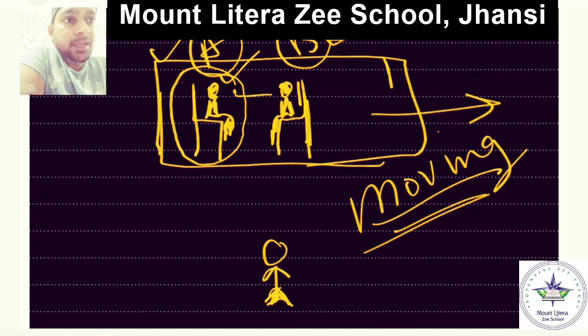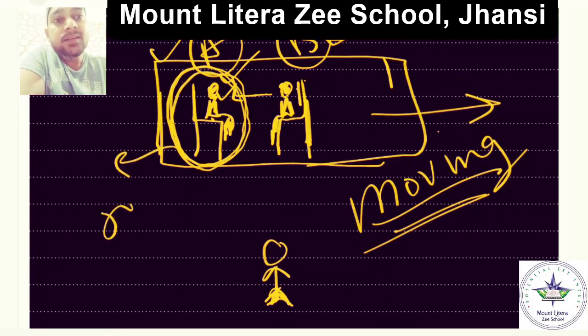According to Mr. B, this person is always going to remain in front of Mr. B. When Mr. B looks at Mr. A, he will always find him sitting in front of him, unless and until he starts moving with respect to Mr. B. So, with respect to Mr. B, Mr. A is at rest.